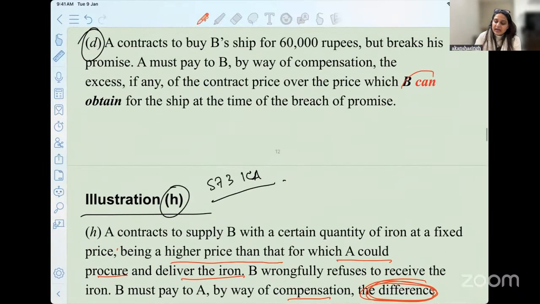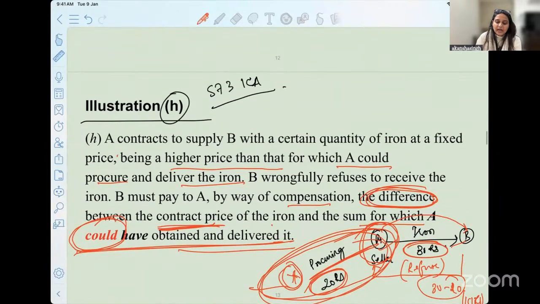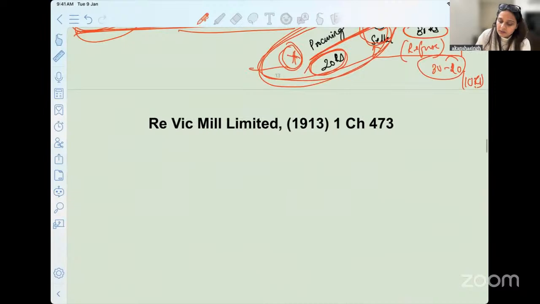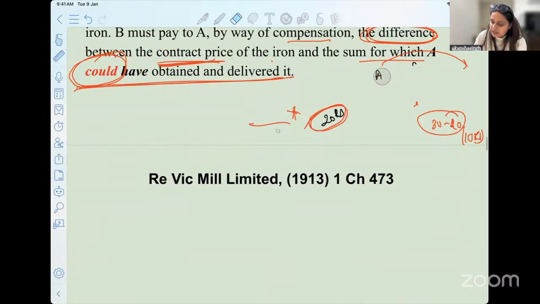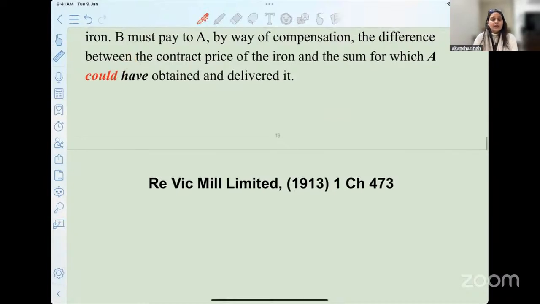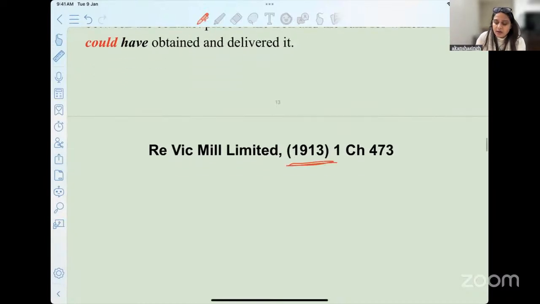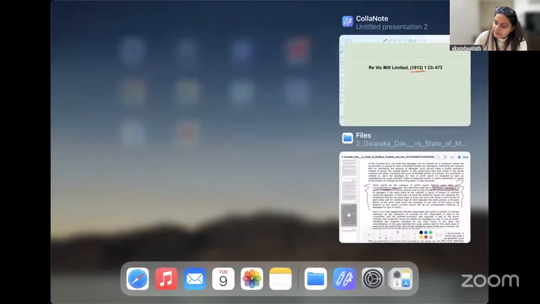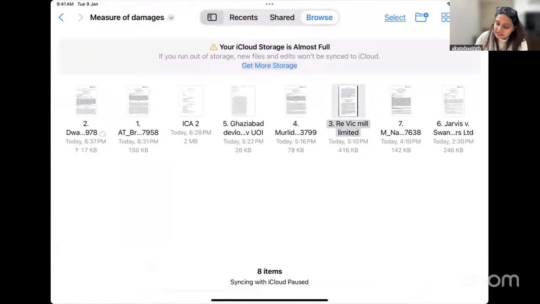Please remember how I have written can obtain, could have obtained; you can highlight these points and accordingly read when you are referring to the illustration as well. Okay, so now we move to the next case law. Now this is an old case law, and let's try to read the important essential part from the judgment itself.